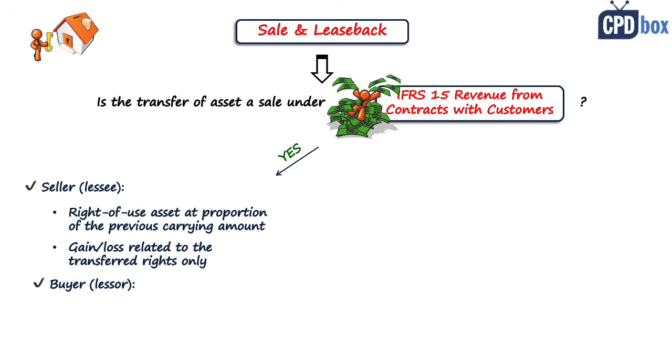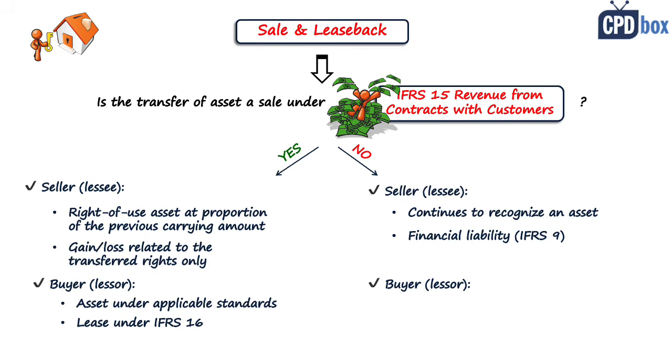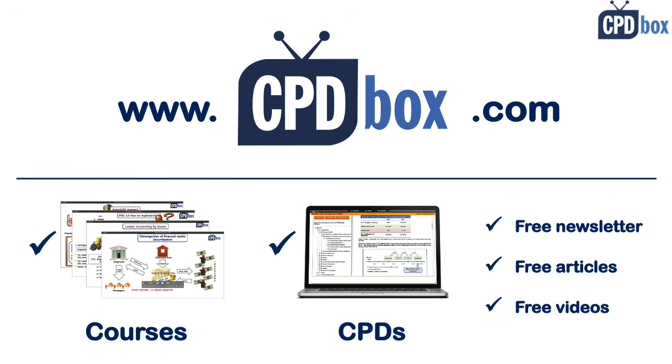Then the buyer or lessor recognizes a purchase of an asset under applicable standards and accounts for the lease under IFRS 16. If the transfer of the asset is not a sale, then the seller or lessee continues to recognize the asset and the received payment is accounted for as a financial liability under IFRS 9. So it's a sort of financing arrangement. The buyer or lessor also recognizes a financial asset under IFRS 9. So this was a very short summary of IFRS 16. This standard contains a lot of more detailed rules and specifications.